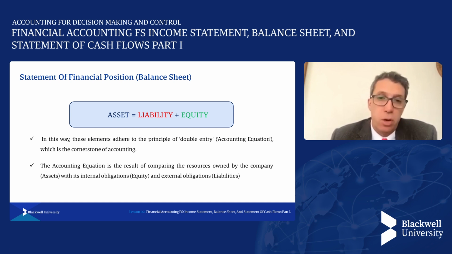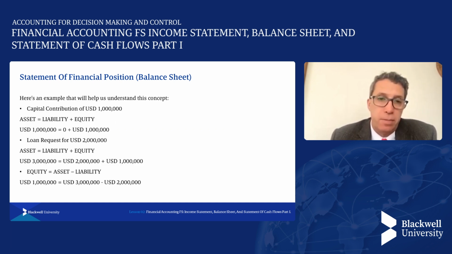So, what we are going to do now is set an example to understand this concept. Let's assume that a company is created at a certain point in time with a capital contribution of $1 million. That is the beginning of the company. A capital contribution of $1 million. Well, from the basic identity, assets equal liabilities plus equity.